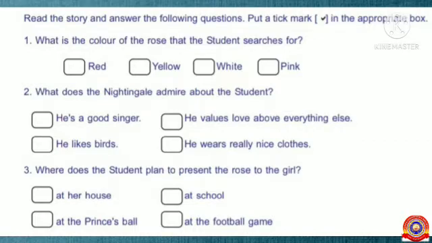Now look at the third question. Where does the student plan to present the rose to the girl? First option, at her house. Second one, at the princess ball. Third one, at school. Fourth one, at the football game. Tell me the correct answer. Yes, at the princess ball. Put a tick mark in that box.